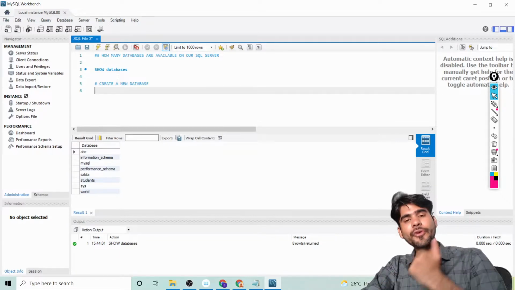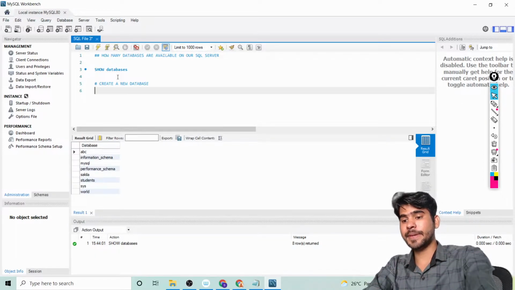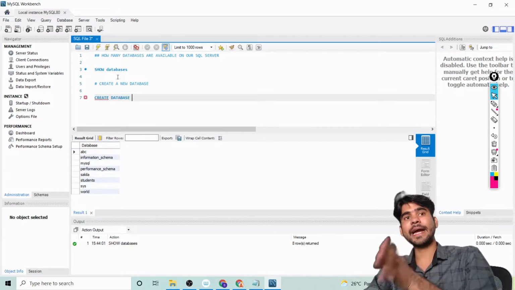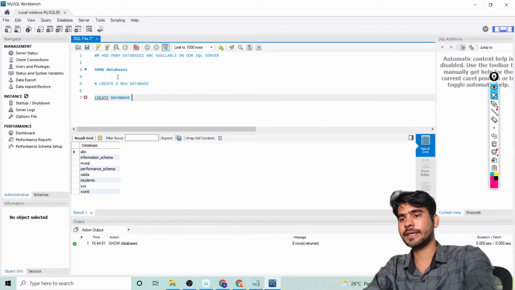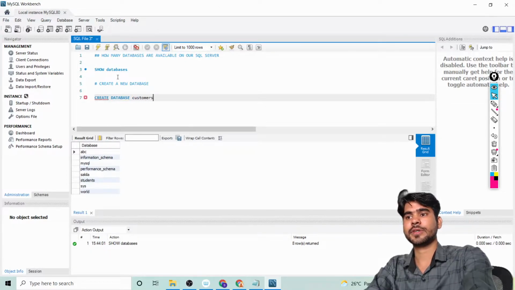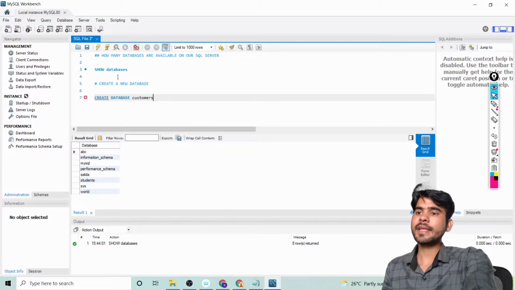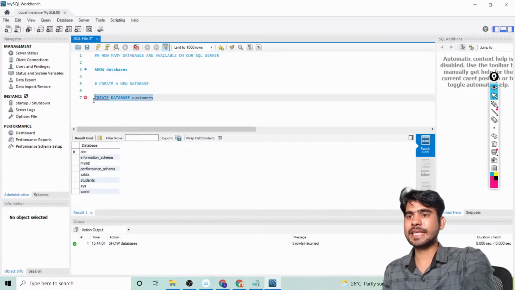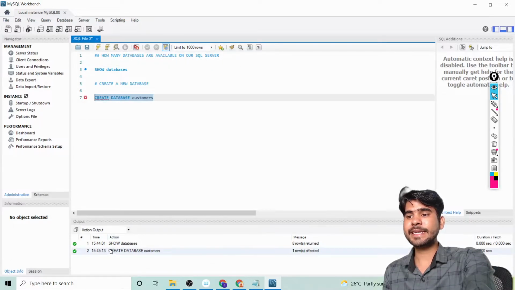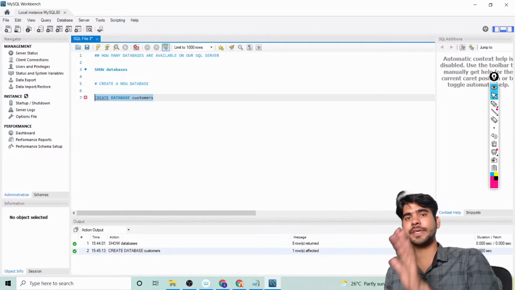For creating a database we can write create database and then you write your database name. Here I am writing the database name customers. Then let me run this. You can select this query and click on the run button. Here you can see the database customer is created. Okay, our database is created.